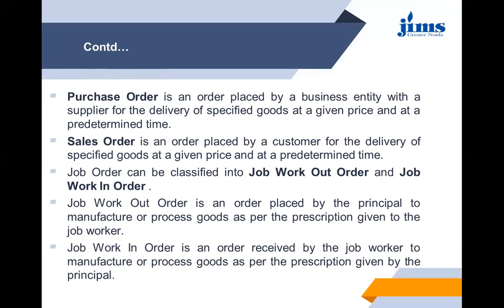Job work out order is an order placed by the principal to the manufacturer or job worker to process goods as per the prescriptions given to the job worker. Job working order is an order received by the job worker to manufacture or process goods as per the prescriptions given by the principal.